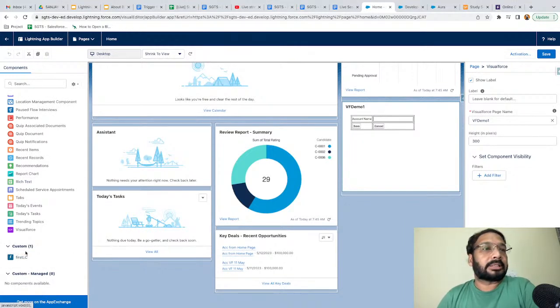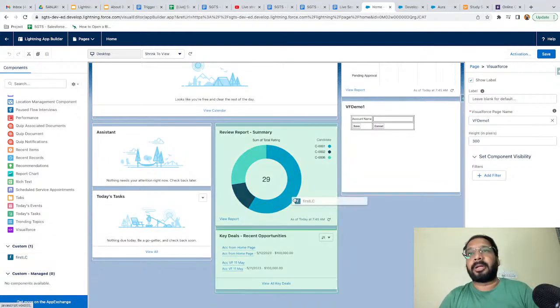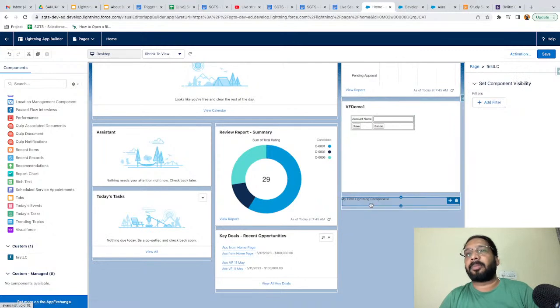This custom section basically has the first Lightning component. I already told you the second Lightning component won't be available here because I didn't check those five checkboxes, right? So here the first Lightning component is available. I can just drag and drop it, and this way you can see it is available. If I click on save, it is saved.